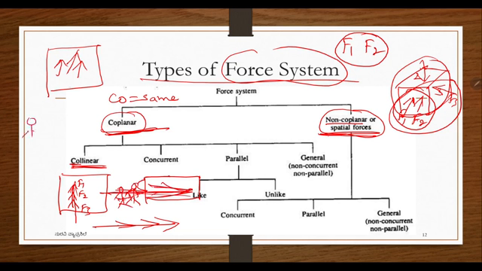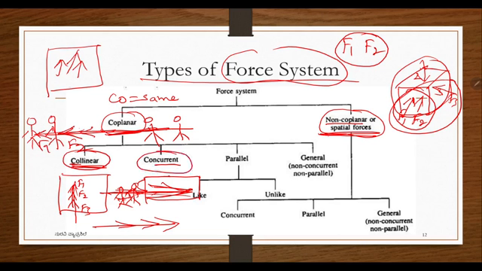Suppose you take a tug of war, the persons are pulling the rope. They are applying force, one side and the other side, a number of persons pulling the rope. One person applies one force, another person applies one more force, that is F1, F2, same line, collinear forces.